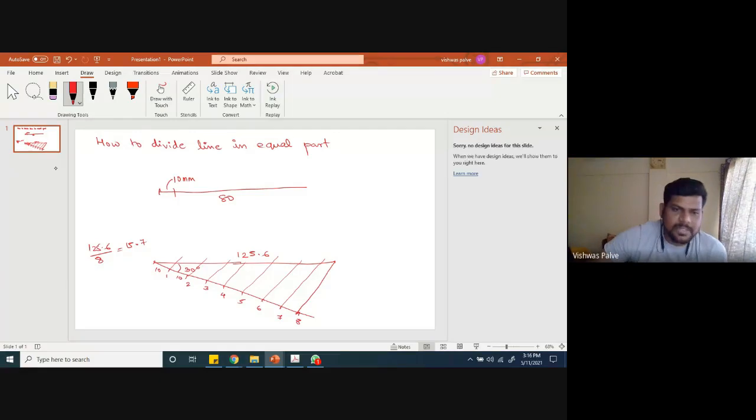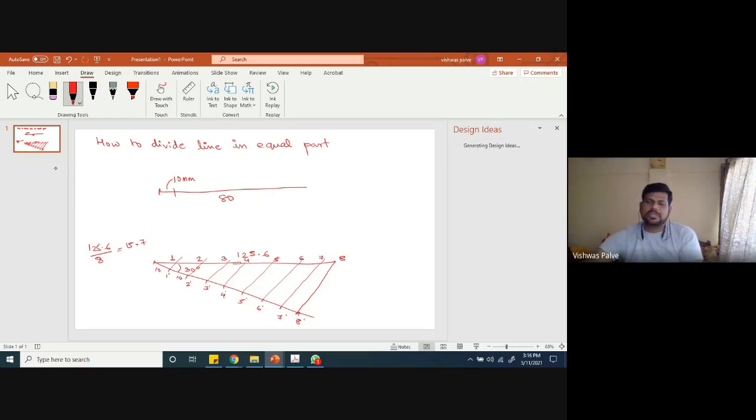So here I will use dash: 1 dash, 2 dash, 3 dash, 4 dash, 5 dash, 6 dash, 7 dash, 8 dash. And here I will name them 1, 2, 3, 4, 5, 6, 7, 8.